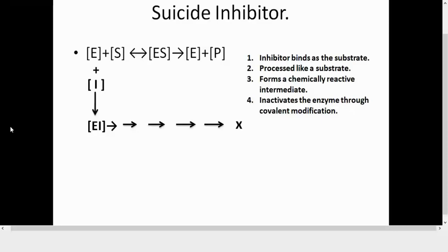So what is happening is that your inhibitor is fooling your enzyme. It is trying to mimic the substrate, and therefore your enzyme takes it up and processes it. In between, it forms a very reactive intermediate, and that reactive intermediate attaches to the enzyme's active site through a covalent bond. You know that a covalent bond is a very strong bond. So that becomes a permanent modification for an enzyme. Your enzyme is permanently modified in terms of its structure and therefore in terms of its function as well.